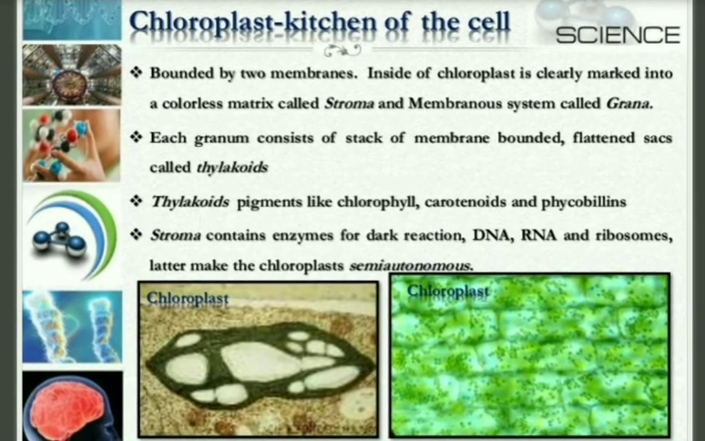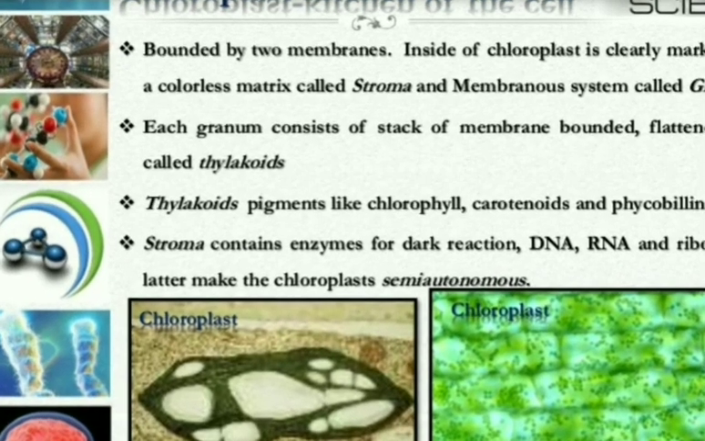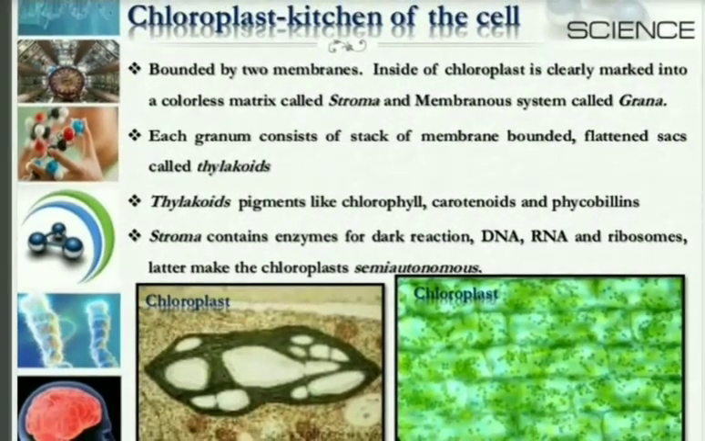Now chloroplast, as the name suggests, chloro means green. The green colored plastid is called the kitchen of the cell. Why is it called the kitchen of the cell? Since the food preparation takes place inside the chloroplast, therefore it is called the kitchen of the cell.